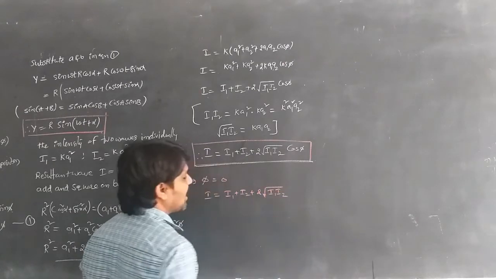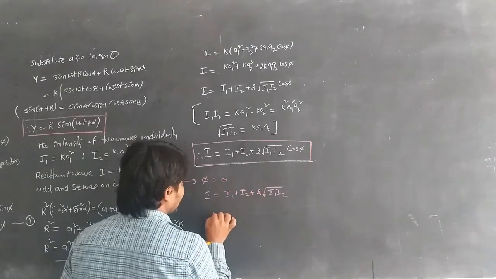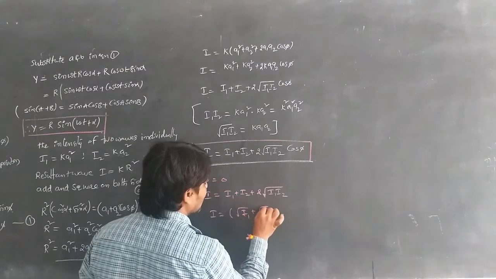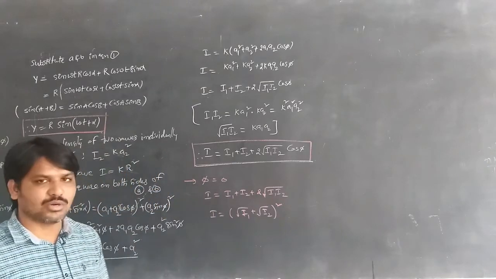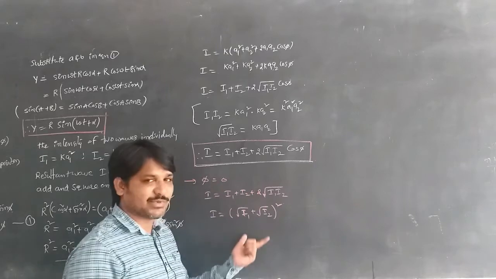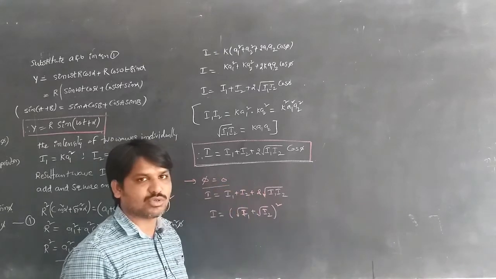This can be written as (root I1 plus root I2) whole square. Expanding this according to (a plus b) whole square, we get the same formula when the phase difference phi is equal to 0.